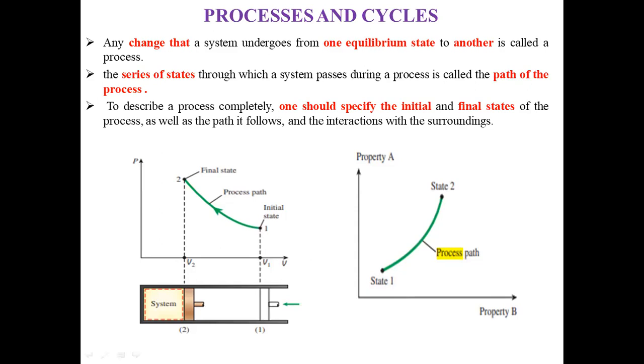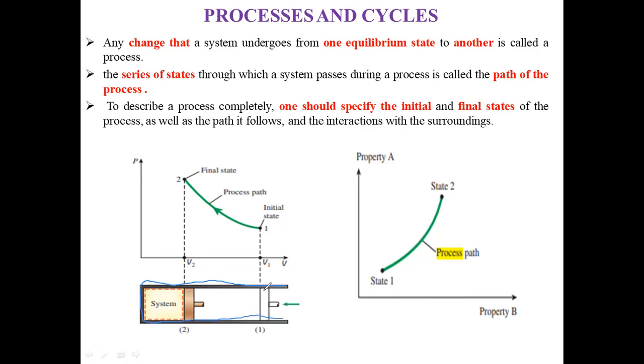Let us suppose friend, this is a piston cylinder assembly.